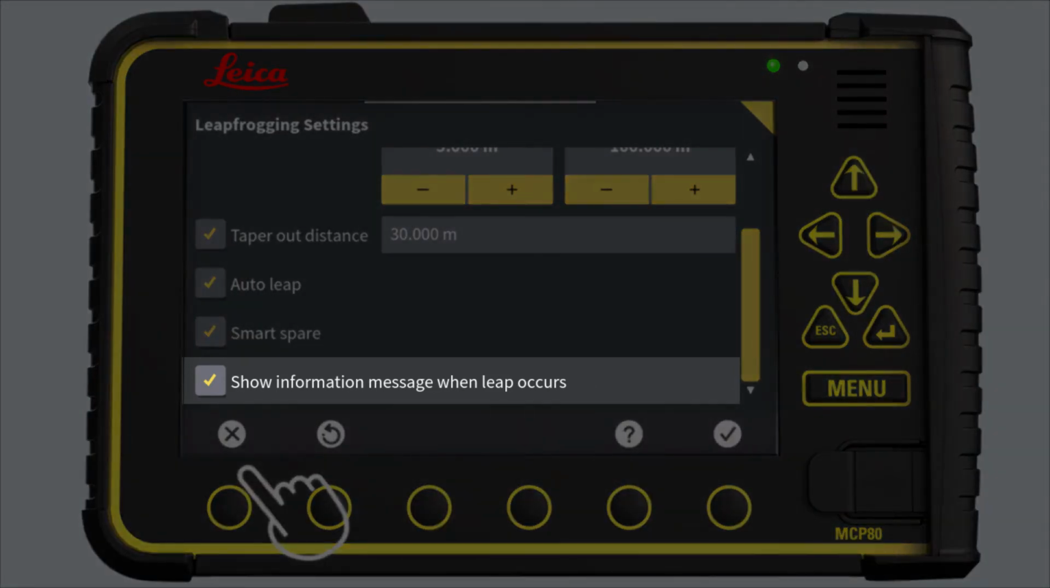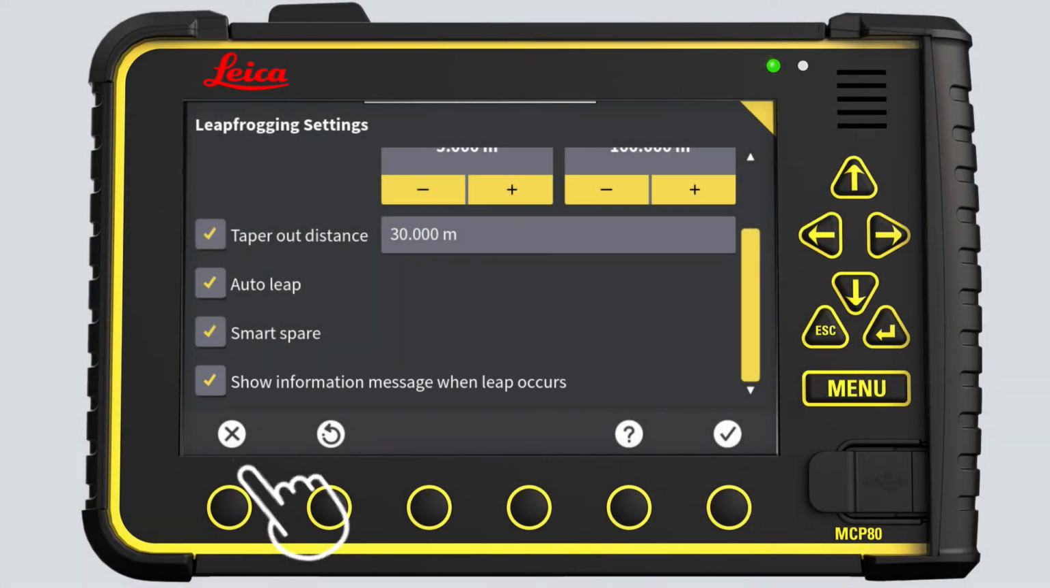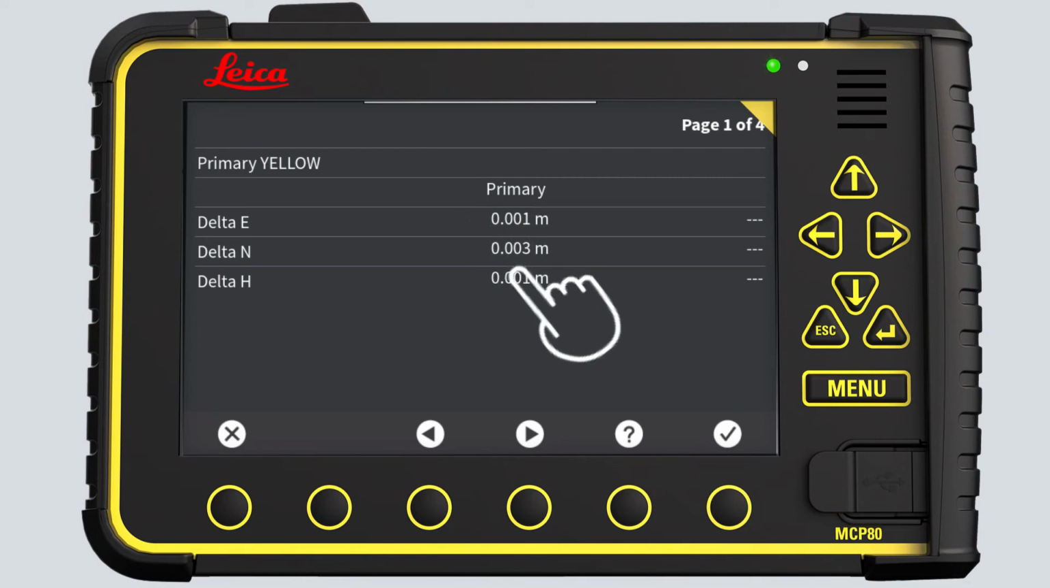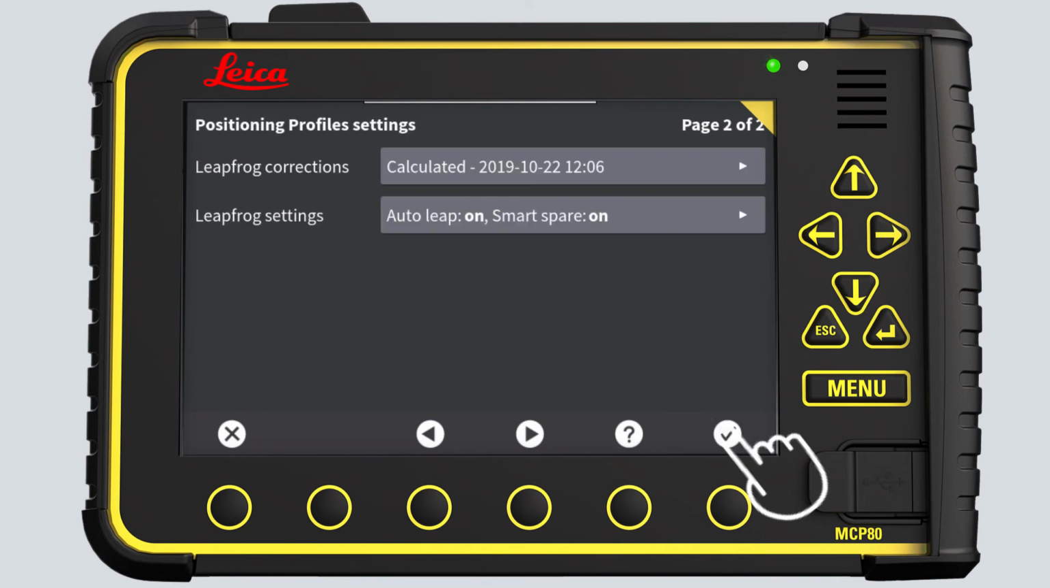You can also enable a pop-up message to appear in the run screen every time a leap occurs. Press OK to return. Press Leapfrog Corrections. Here you see the latest leapfrog corrections made by the connected total stations as defined in the taper out functionality. The deviation here is 1 mm east and height and 3 mm north. This deviation will taper out over 30 meters. Press OK. Press on the X to return to run screen.